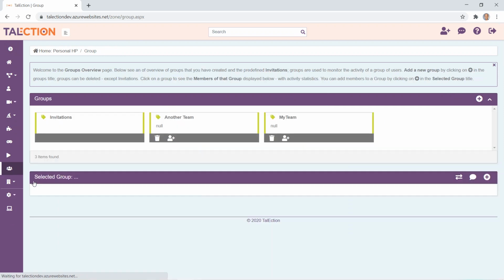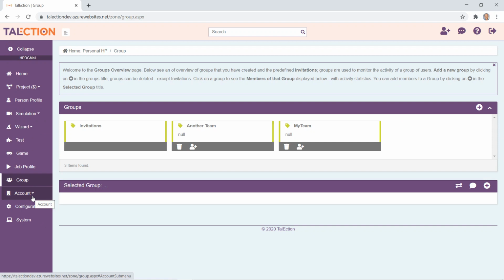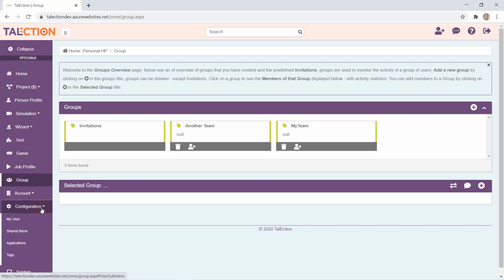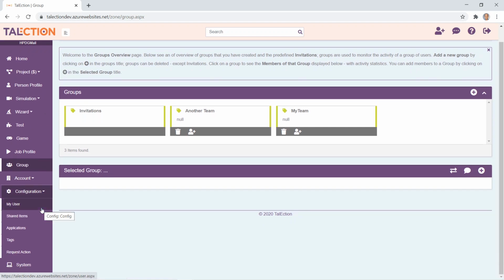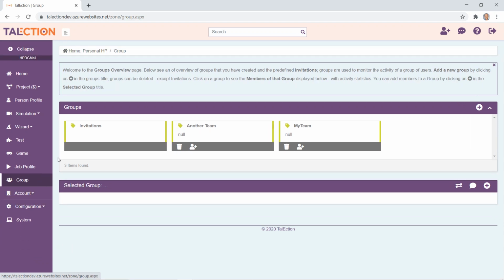You also have the possibility to define groups where you want to collect groups of talents for later, for example. In this case, since I'm administrator, I also have access to account functionality. I'm not going to look at that. Everybody has, of course, access as a user to request actions from other users and some other configuration elements also.